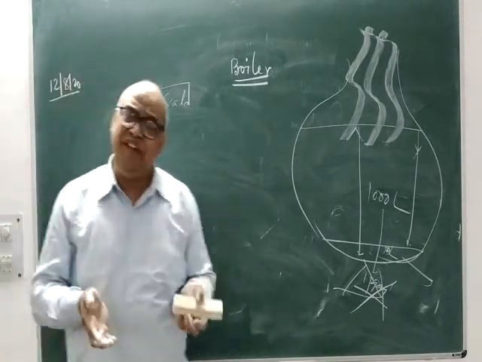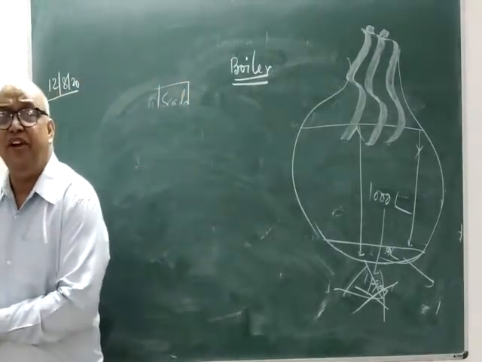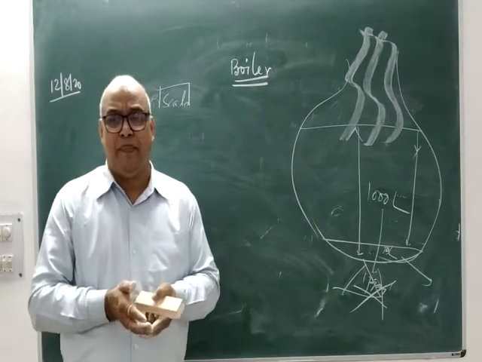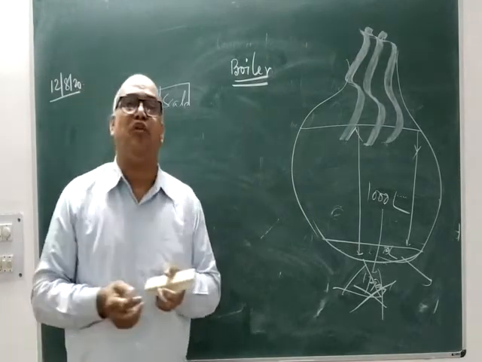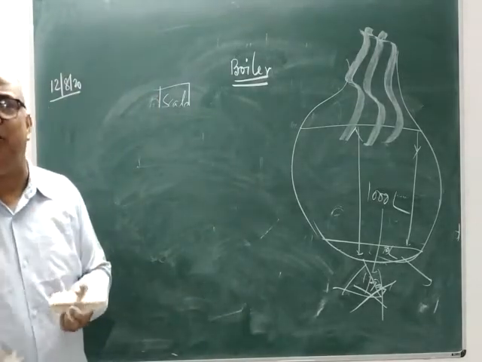If volume is increased, dilution will be there, concentration will be decreased. If volume is decreased, concentration will get increased. Let us take another simple example to make you understand.